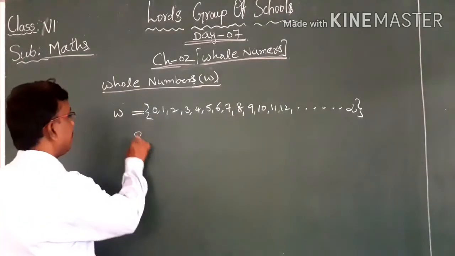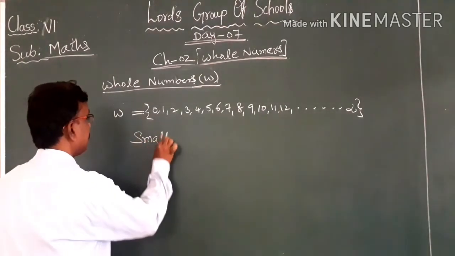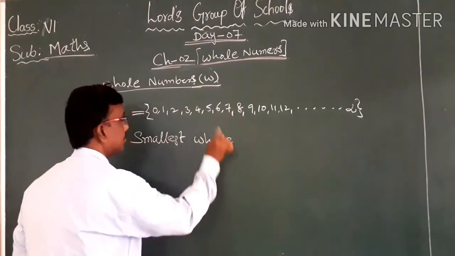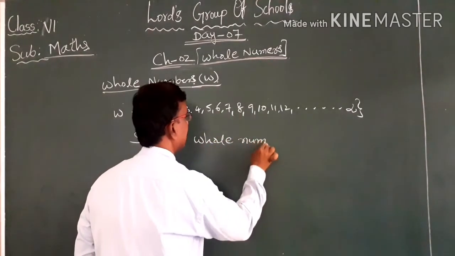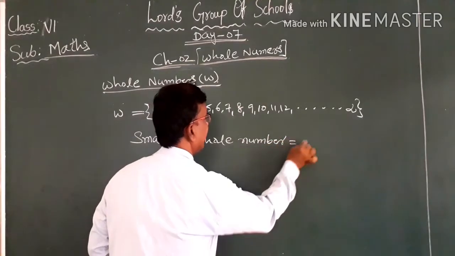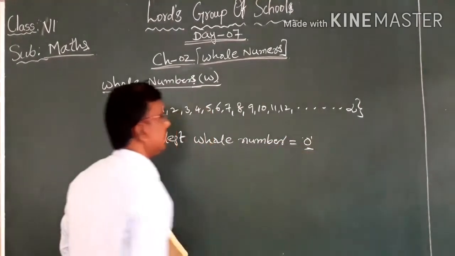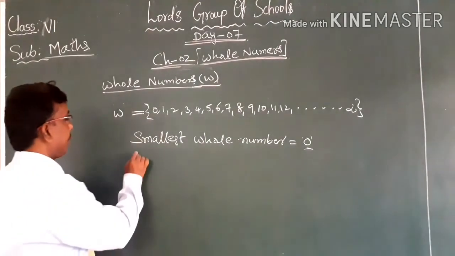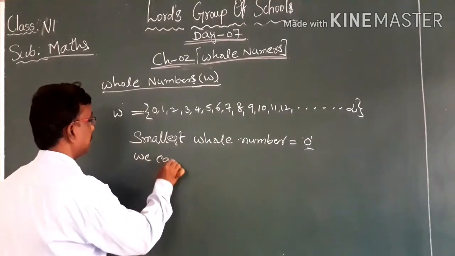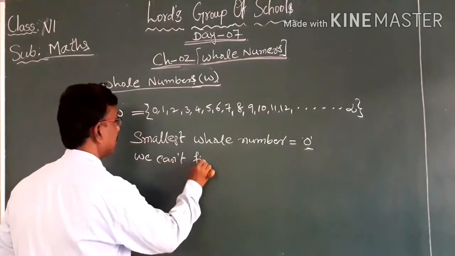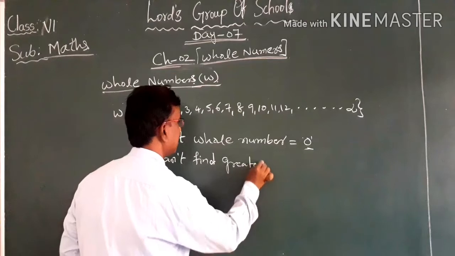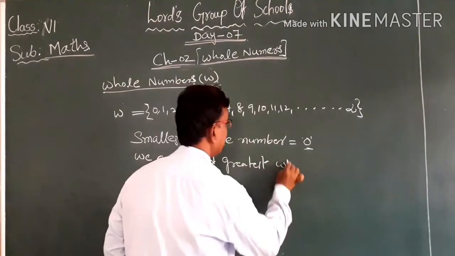So the smallest whole number is also 0. We cannot find the greatest whole number.